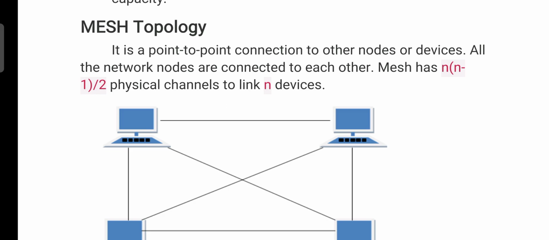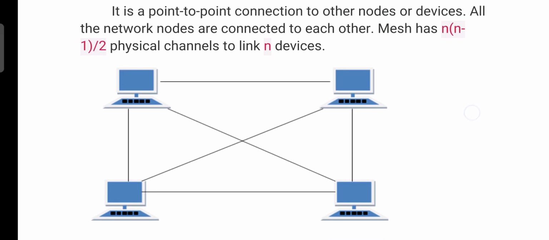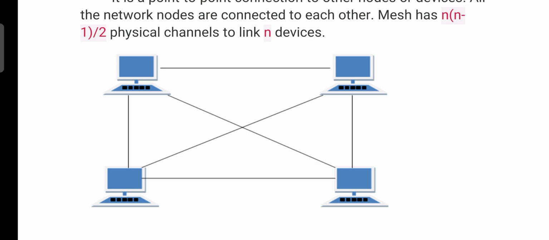It is a point-to-point connection to other nodes or devices. All the network nodes are connected to each other. Mesh has n into n minus 1 divided by 2 physical channels to link n devices. For example, in this network here we are using 4 systems for the communication process.